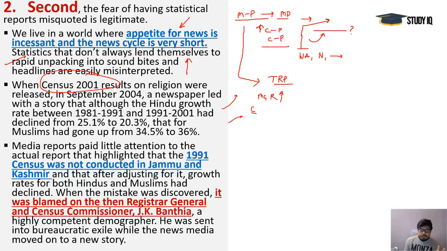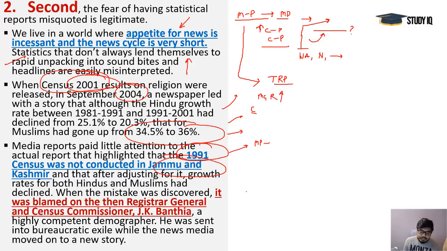It was shown in the 2001 census, and when this data was released in September 2004, it was very controversial. And after that, when they came to know that this was not the situation, because in the 1991 census data, J&K's population numbers were not counted, and because of this the numbers were skewed. And the reality was that the Muslim population also declined in that particular phase, so the growth rate also declined in that particular phase. So that was the reality.